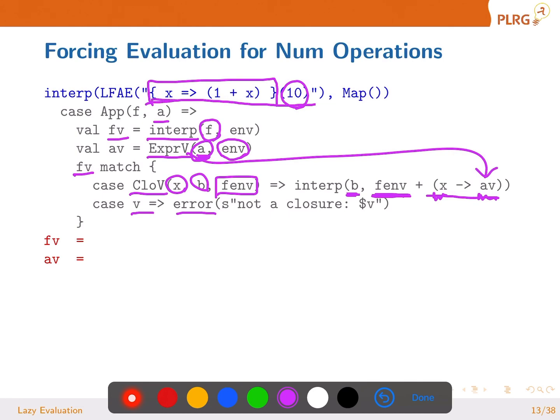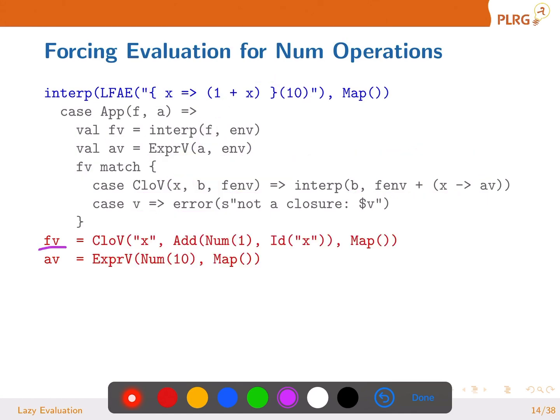Then, what's going to be fv and what's going to be av? Yeah. fv is going to be closureV with the parameter name x, body 1 plus x, and environment empty. av is what? exprV with this expression. It's not numV, but num and the captured environment.